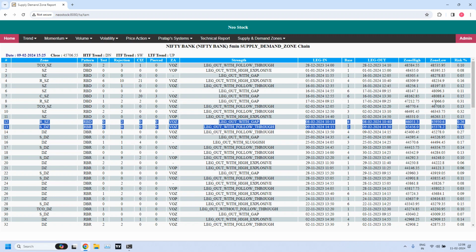So this is the way you have to make use of this information. Sorry, the 8th one is 47,212 to 47,066. There it gets the support.